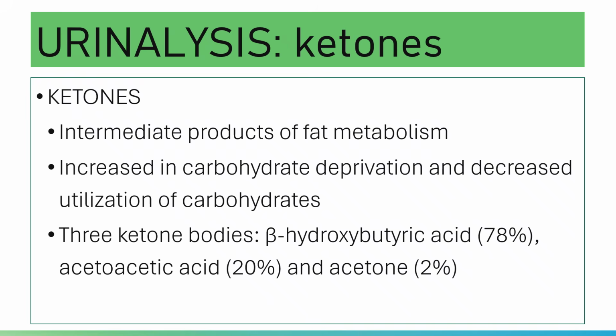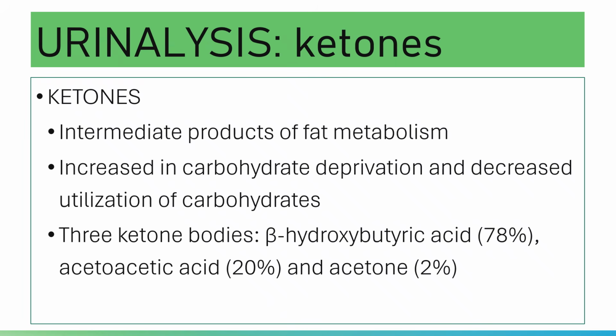However, again, the average distribution of your ketones in the serum and urine is as follows: your beta hydroxybutyric acid is 78%, your acetoacetic acid is 20%, and your acetone is 2%. Again, that is the average distribution of ketone bodies in the urine and in the serum. Still, beta hydroxybutyric acid is predominant. But note that your beta hydroxybutyric acid is not detected by your routine test for ketone bodies.